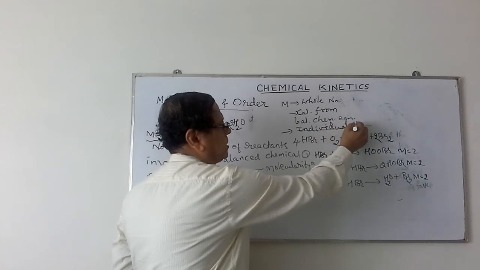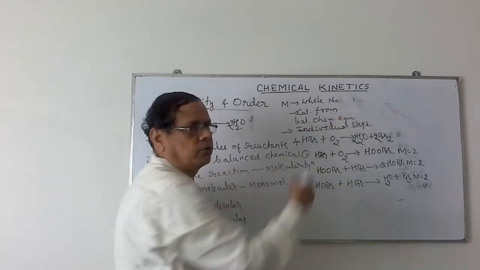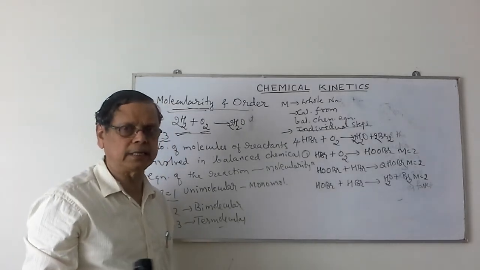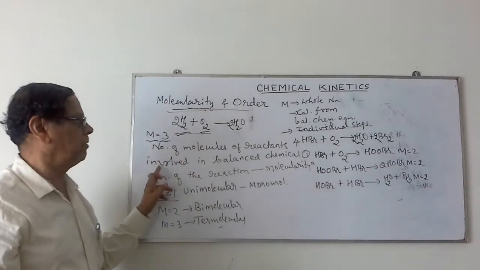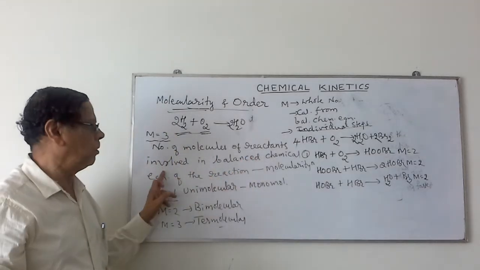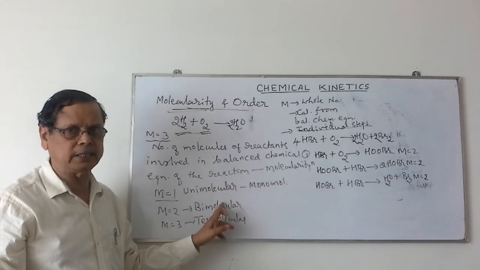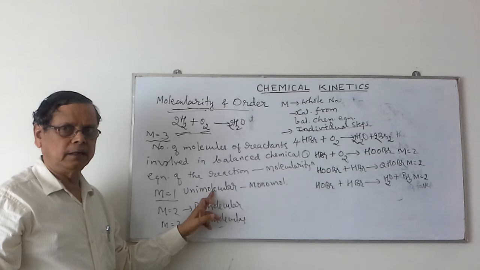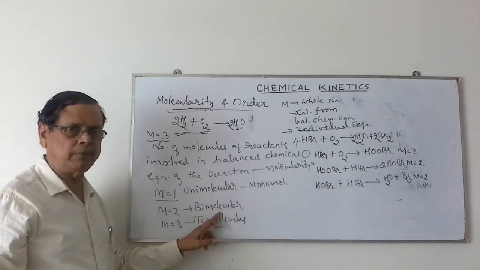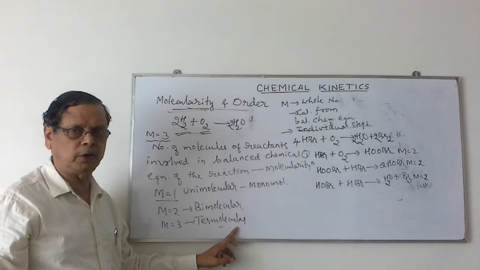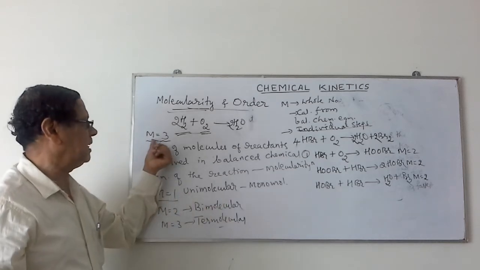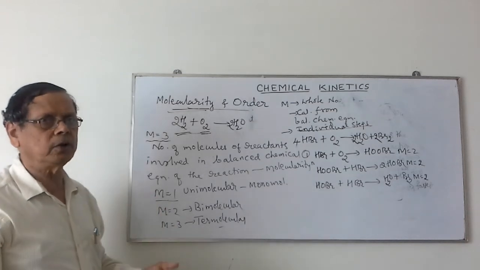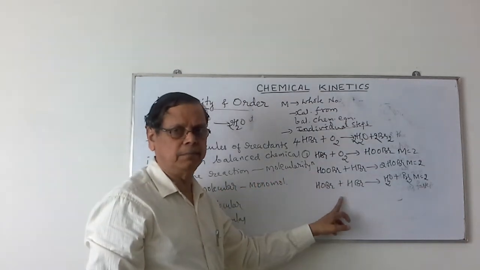You have to remember these points. Sometimes there will be a question based on these differences between the molecularity and order of the reaction. Molecularity is the number of molecules of the reactants involved in the balanced chemical equation of the reaction. If molecularity is 1, it is called unimolecular. If molecularity is 2, it is called bimolecular. If molecularity is 3, it is called termolecular. If molecularity exceeds 3, we should understand that the reaction is not simple. It is involving a complex mechanism.